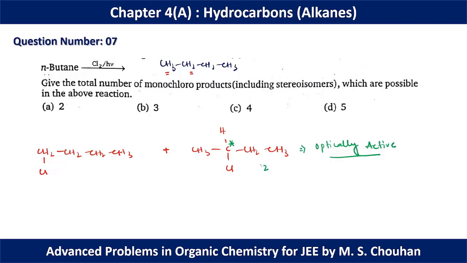So in this case we have two products, and in the initial one, as we don't have any chiral center, we have only one product. So if we add these, the total number of products that can be formed is 3. So for question number 7, option B should be the correct option.